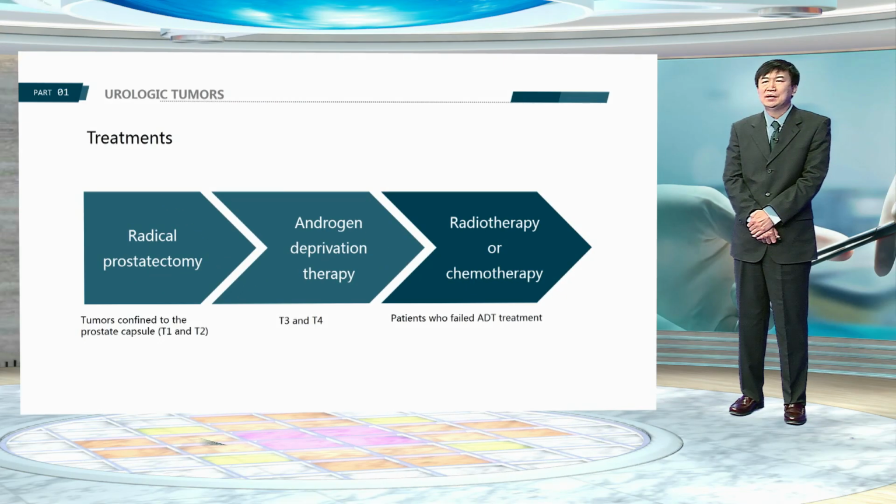Radical prostatectomy can be used for tumors confined to prostate capsule and even some selected T3 and T4 tumors. External beam radiation therapy is also an option for localized prostate cancer and treatment choice for T3 disease. Androgen deprivation therapy, anti-androgen, and chemotherapy can be used for advanced disease. The androgen deprivation therapy consists of bilateral orchiectomy, LH agonists, and antagonists.